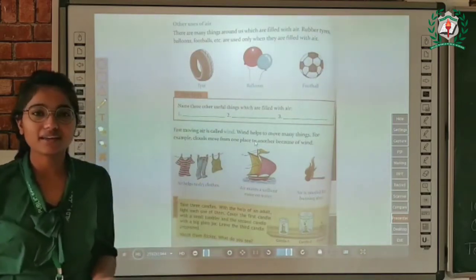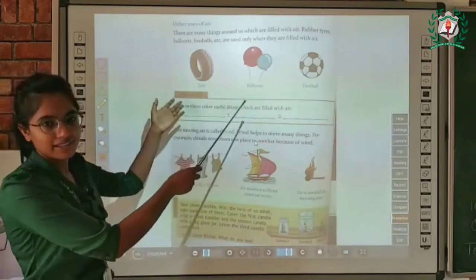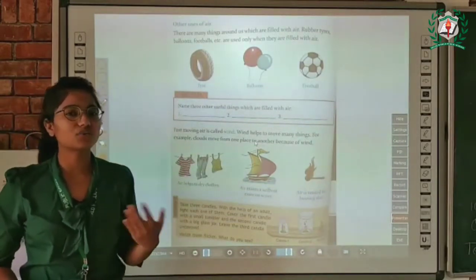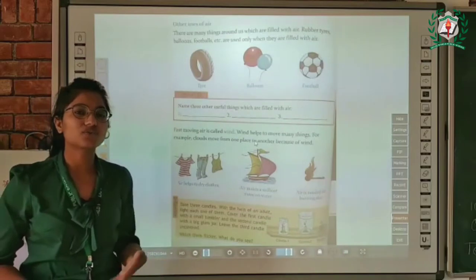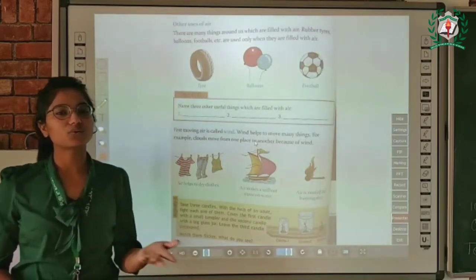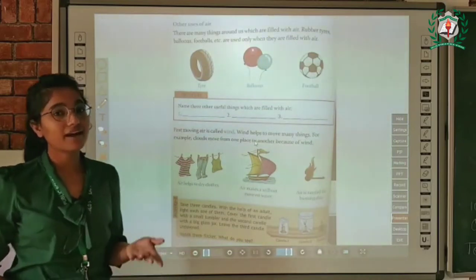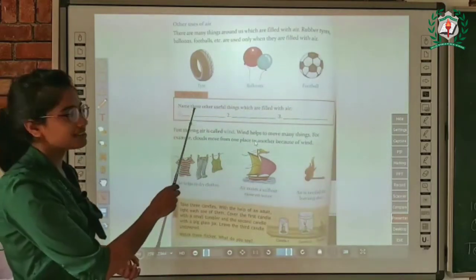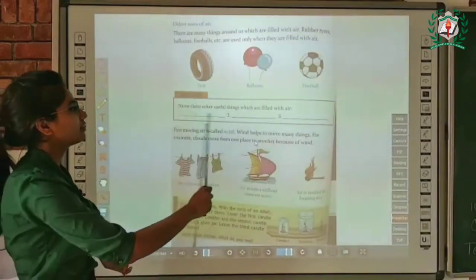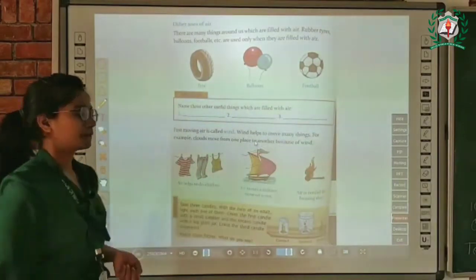So students, try to notice things around you which are filled with air. You have to find 3 things and then write those things here.